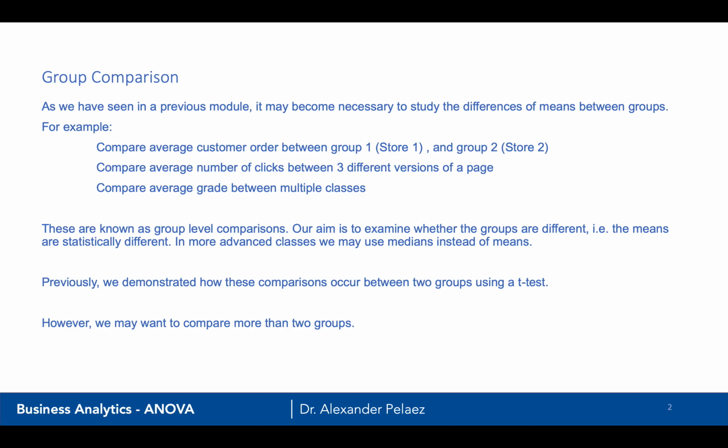Take, for example, comparing scores between 3 classes. We'd want to compare the average score in one class versus the second class versus the third class to see if there's a statistical difference. If it is, we can then investigate why that's the case.